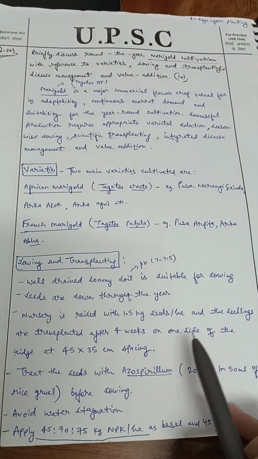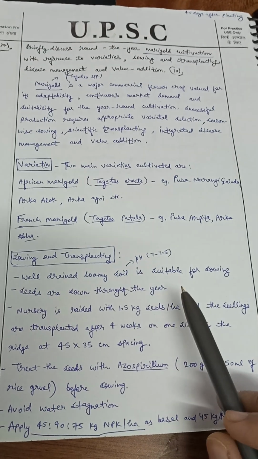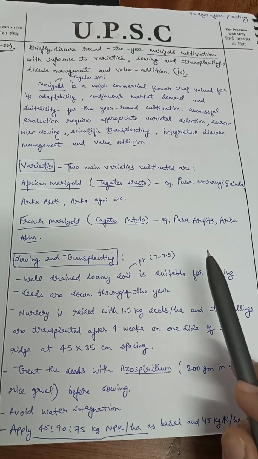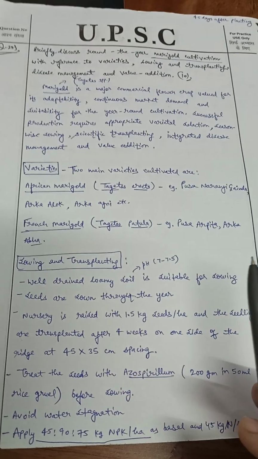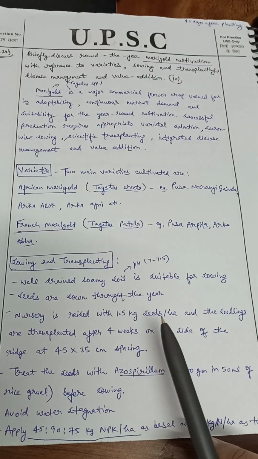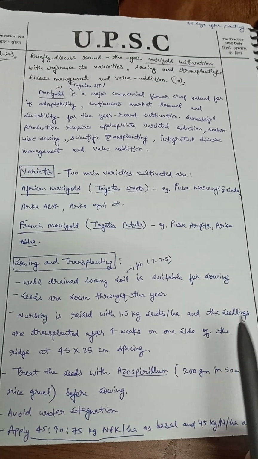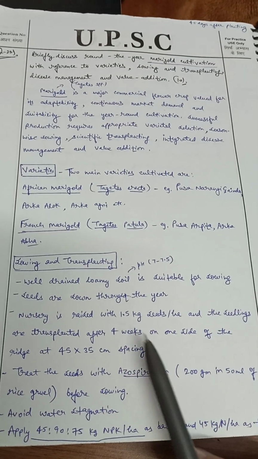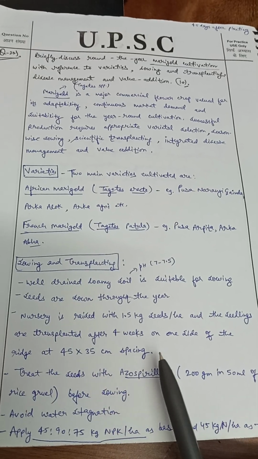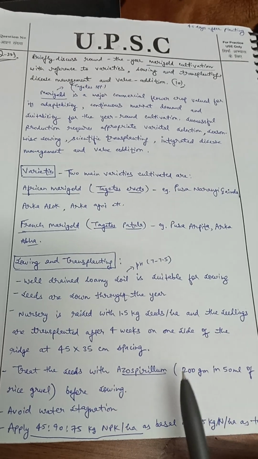Now sowing and transplanting. Well drained loamy soil of pH between 7 to 7.5 is suitable for sowing, and seeds are sown throughout the year in all the three seasons. A nursery is raised with 1.5 kg seeds per hectare, and the seedlings are transplanted after 4 weeks on one side of the ridge at 45 into 35 centimeter spacing. So this is the transplanting part.